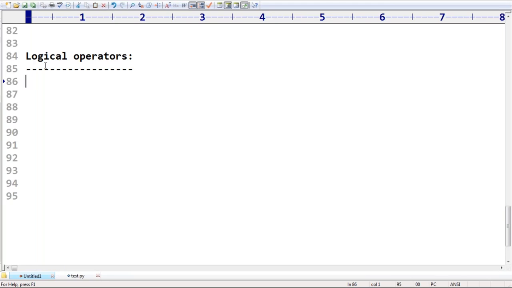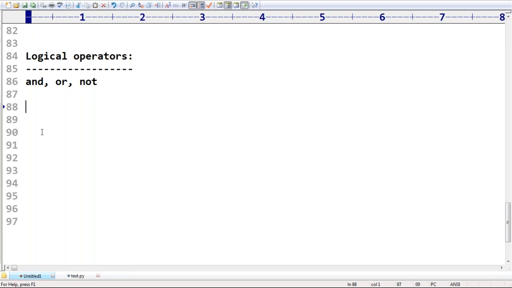Here, the and operator, or operator, and not operator. These three operators are by default considered logical operators. We can apply these operators for every type, no problem at all. For boolean you can apply, for non-boolean types also you can apply. So what is the behavior for boolean, and what is the behavior for non-boolean? You should be aware. Very simple.